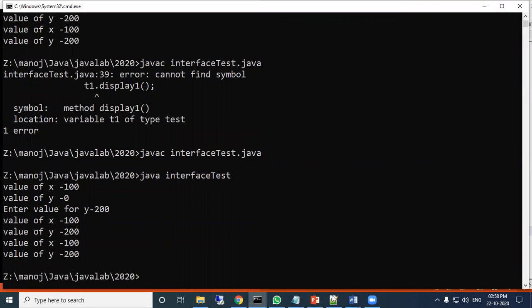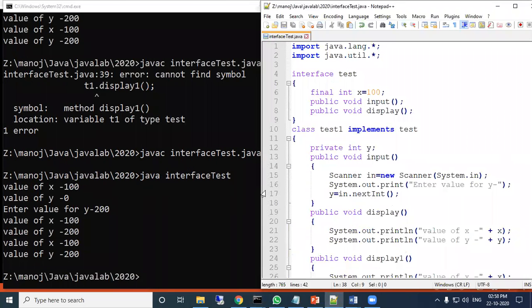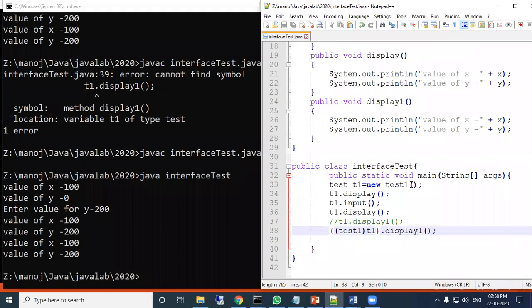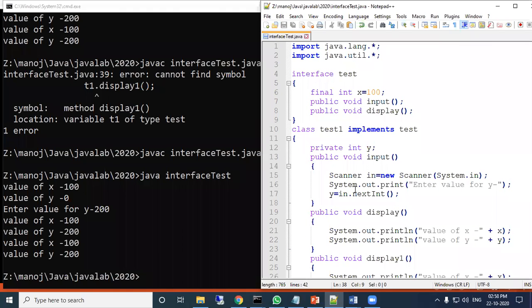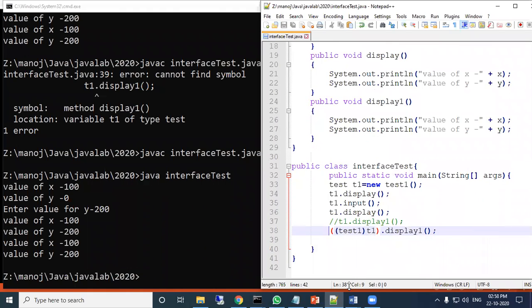Okay, so this is the output. Now this is the program and that is the output. So I will send you this program for your reference in the group chat. Okay, don't write this thing, don't waste the time. Okay, now next is